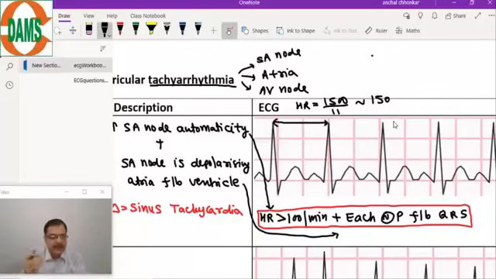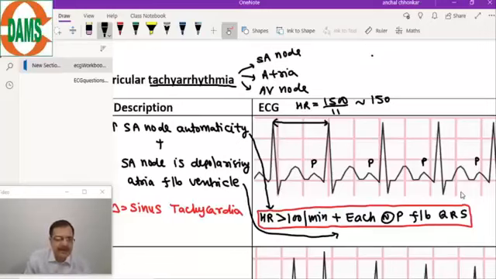Now we will see: is each P wave followed by QRS complex, and what is a normal P wave? Remember, for the normal P wave, we look into lead 2. The normal P wave in lead 2 is a positive P wave. So here, if you can see from this cycle, here is the P wave. This is the P wave. So these are the P waves which are seen.